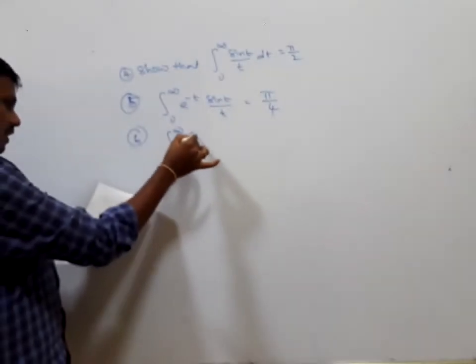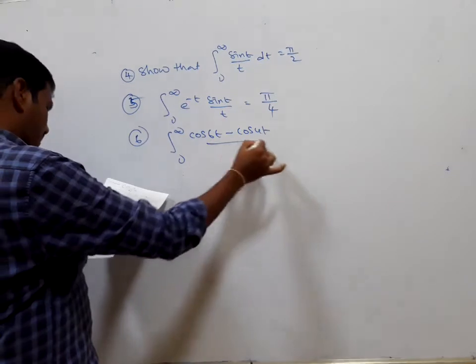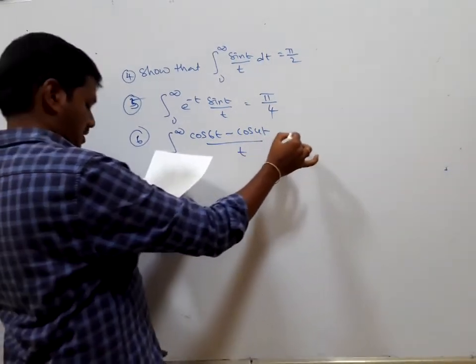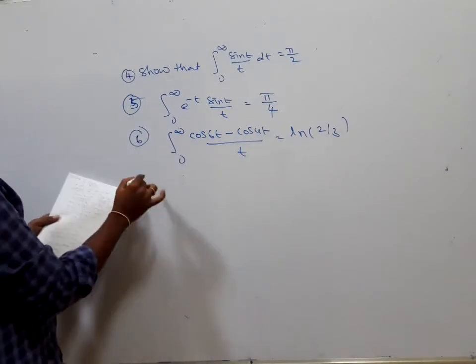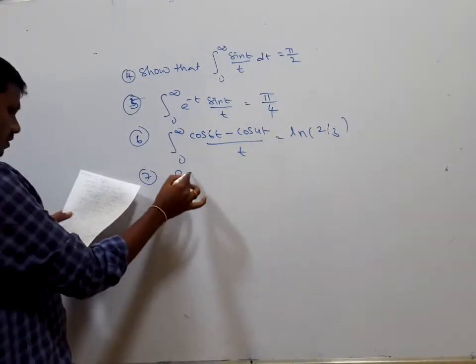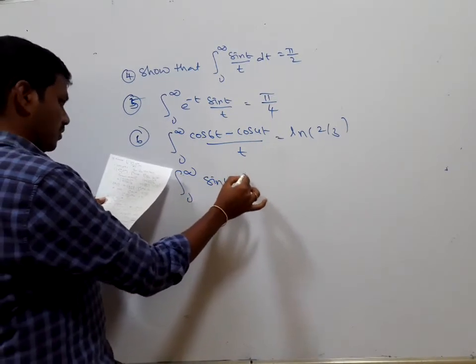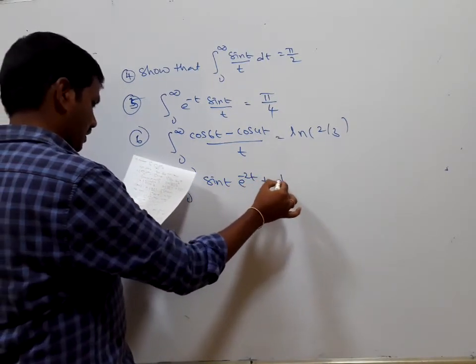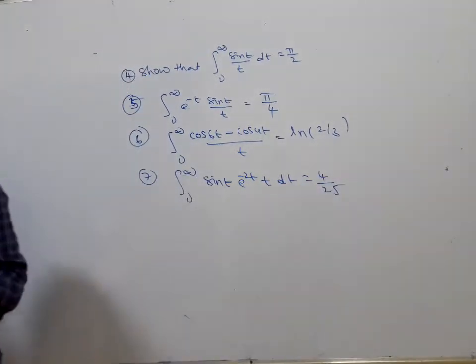Integral 0 to infinity, cos 6t minus cos 4t by t is equal to ln of 2 by 3. Integral 0 to infinity sin t e to the power of minus 2t by t dt is equal to 4 by 25. Right, like that we have the problems. See, this is about the evaluation of the integrals using Laplace transform.